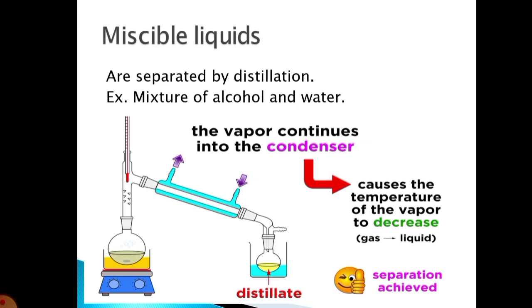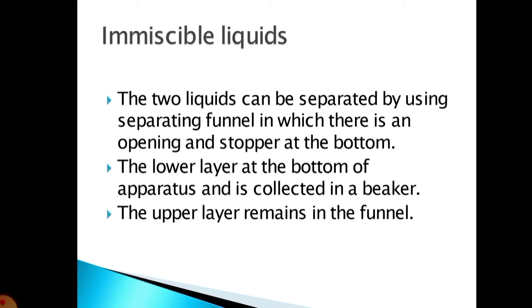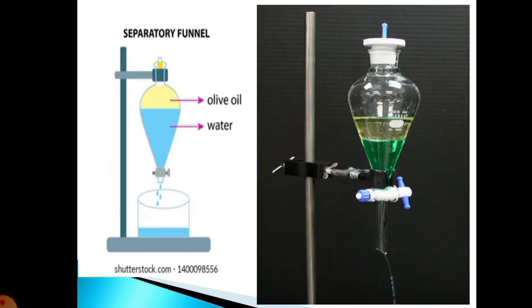So here the miscible liquids are separated by the distillation process, while the immiscible liquids, the liquids which do not mix with the given liquid, can be separated by using a separating funnel. So for the immiscible liquids we can use the separating funnel, in which there is an opening and stopper at the bottom. The lower layer at the bottom of the apparatus is collected in a beaker. The upper layer remains in the funnel.